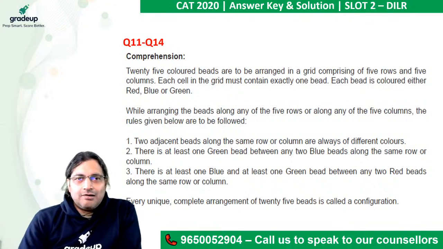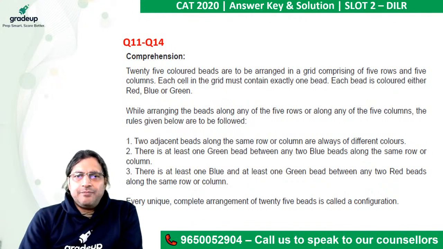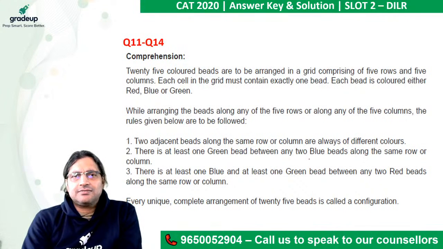All right. So 25 colored beads are to be arranged in a grid comprising 5 rows and 5 columns, 5 into 5, red, blue and green. While arranging the beads along the 5 rows and 5 columns, the rules given below are to be followed. Two adjacent beads along the same row or column are of different colors.